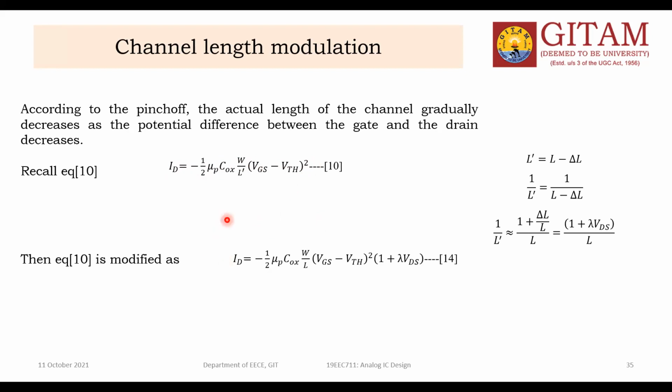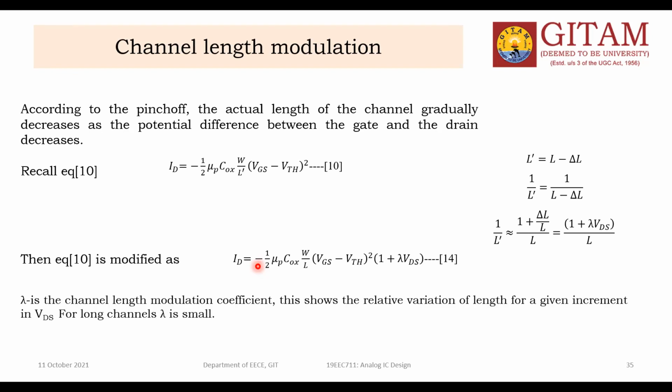With this, you can understand one thing. Earlier, because the drain current did not depend on the drain potential, in the saturation region you had flat constant curves with zero slope.